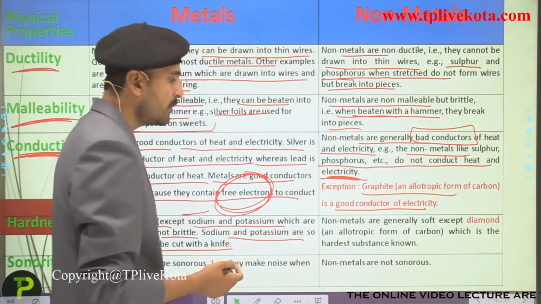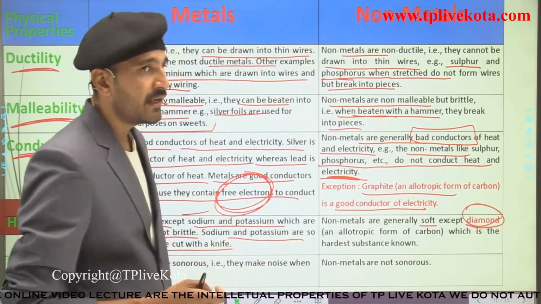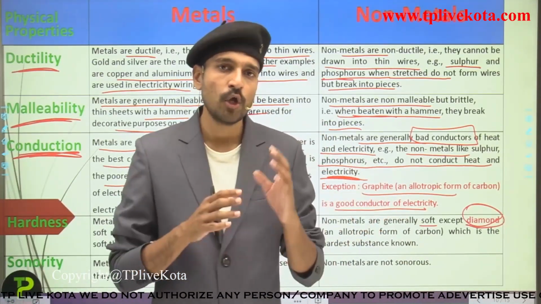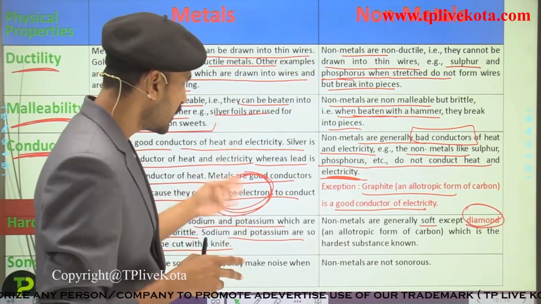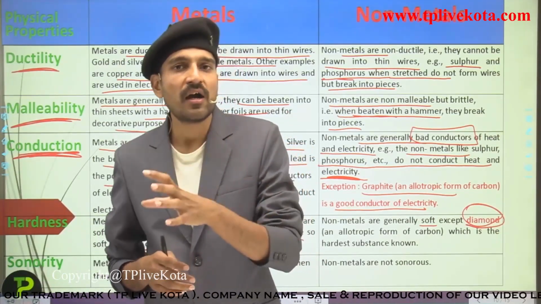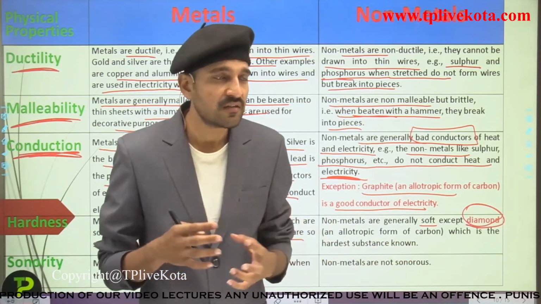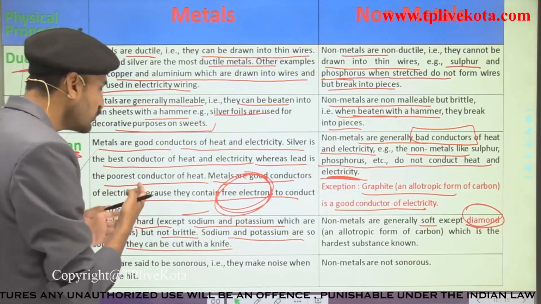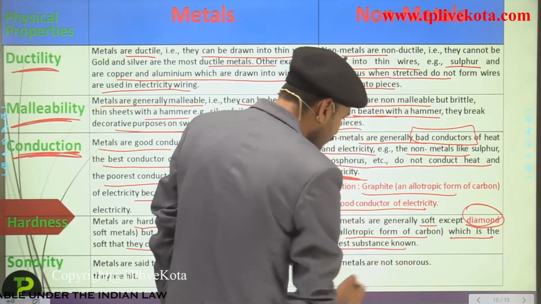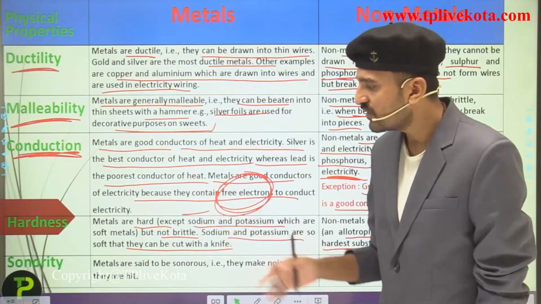Now talking about non-metals, non-metals are generally soft except for diamond. You have already studied in your previous classes that diamond is the hardest natural substance known to mankind. So non-metals are simply not hard, but diamond, which is an allotrope of carbon, is the hardest natural substance. It is even harder than the hardest metals. Now talking about the next property, that is sonority. So what is this sonority property, students?